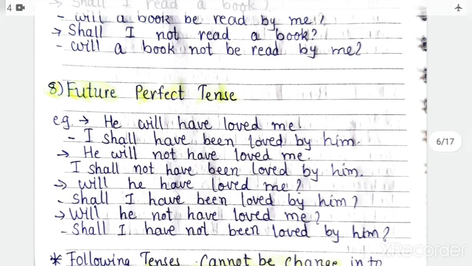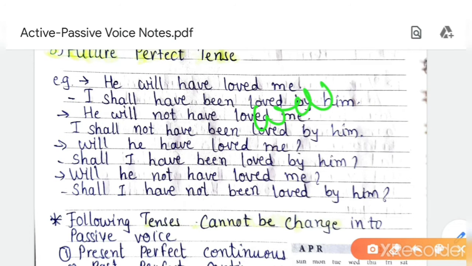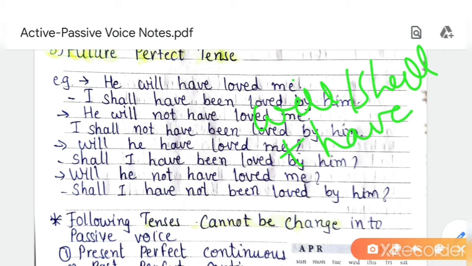For future tense only two tenses are possible, simple future tense and future perfect tense. Future continuous tense is not possible. Now let's see future perfect tense. We all know that in future perfect tense we use will or shall plus have plus V3 in active voice.